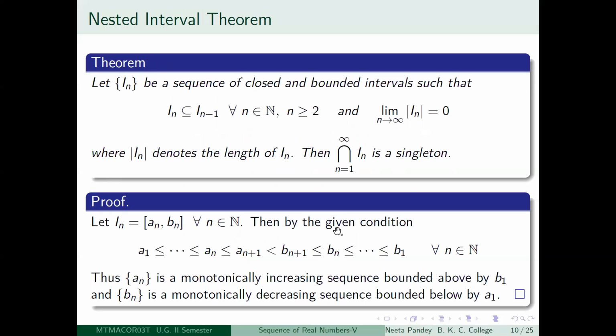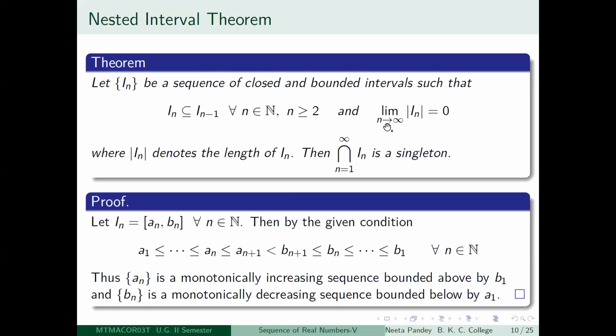Okay, so the next result is the nested interval theorem, which is very much dependent on the behavior of monotone sequences. What is it telling you? Suppose you have a sequence of closed and bounded intervals such that In is a subset of In minus 1 for all positive integers n greater than or equal to 2. That means I2 is a subset of I1, I3 is a subset of I2, and I4 is a subset of I3 and so on. So you have this big interval I1, but however big it is, a closed and bounded interval, I2 is sitting inside that, I3 is sitting inside that, and so on.